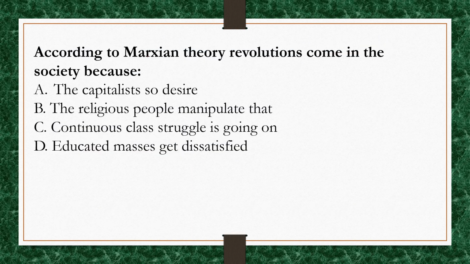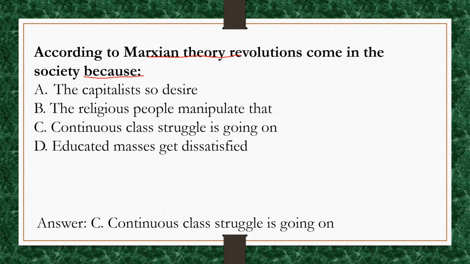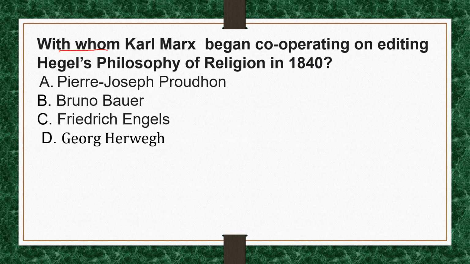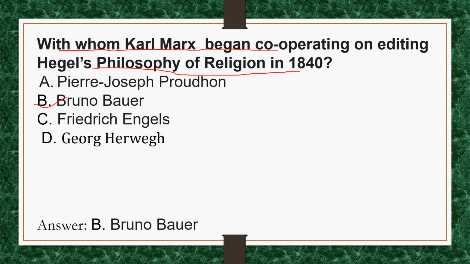According to Marxian theory, revolutions come in society because continuous class struggle is going on. Option C. With whom did Karl Marx begin cooperating on editing Hegel's philosophy of religion in 1840? The correct option for this question is option B, Bruno Bauer. Bruno Bauer was a German philosopher and theologian.